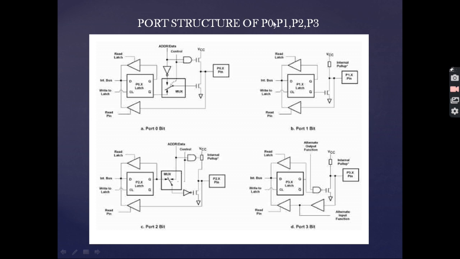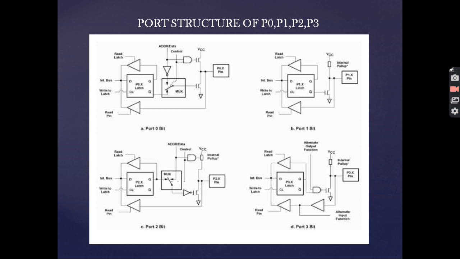This is the port structure of all the ports: port 0, port 1, port 2 and port 3. Now we can see that the basic difference between the port 0 structure and the port 1 structure lies in the internal pull-up resistors. When the resistance present in the driver or the structure is not enough to drive that particular port, we need to have the internal pull-up resistor so that it can pull up the resistance required to run the circuit.